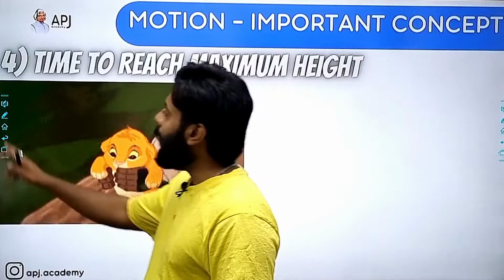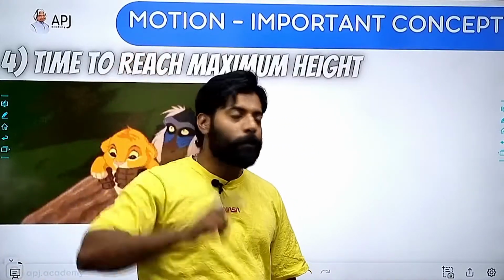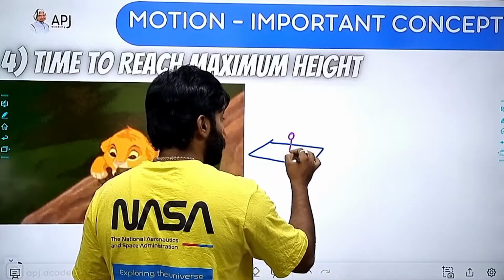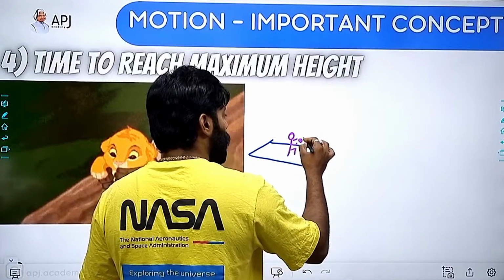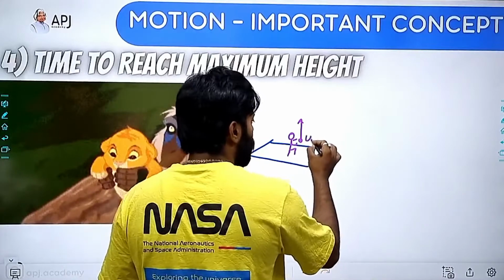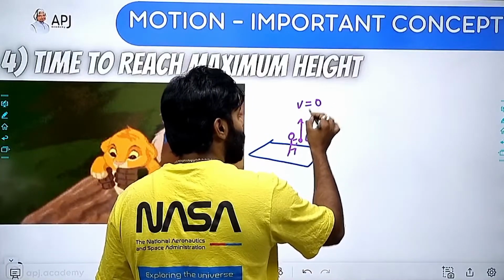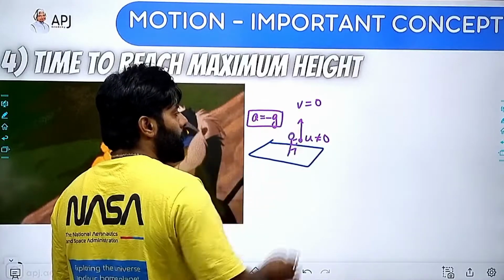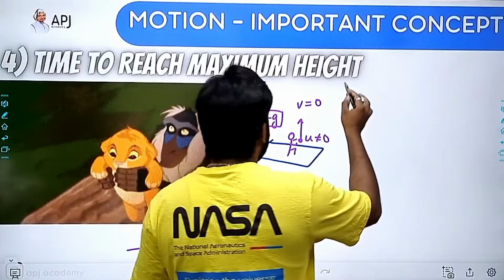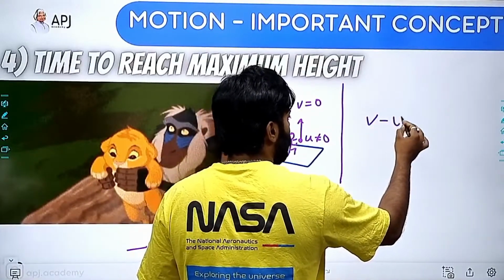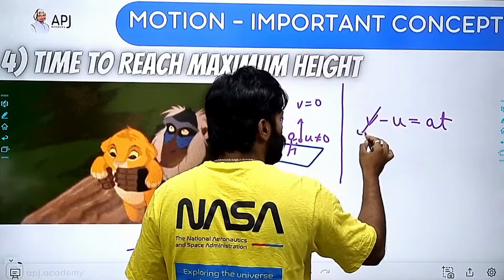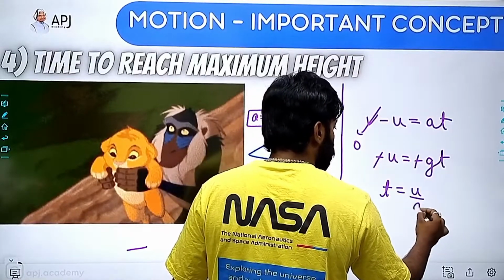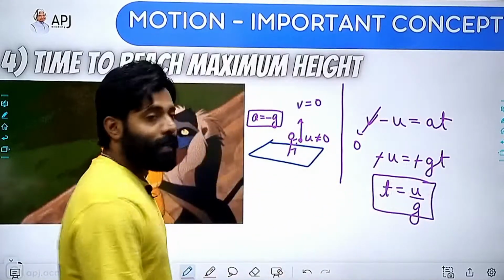The next thing is time to reach the maximum height. What will be the time to reach the maximum height? So if this ball is thrown upward with the velocity u, which is not equal to 0, and this ball is getting velocity 0 at the maximum height, and the acceleration is minus g continuously, right? And I have to find out the time, so I can use v minus u is equal to at, right? v is 0, minus u is equal to minus gt. I can substitute this. t is equal to u by g.